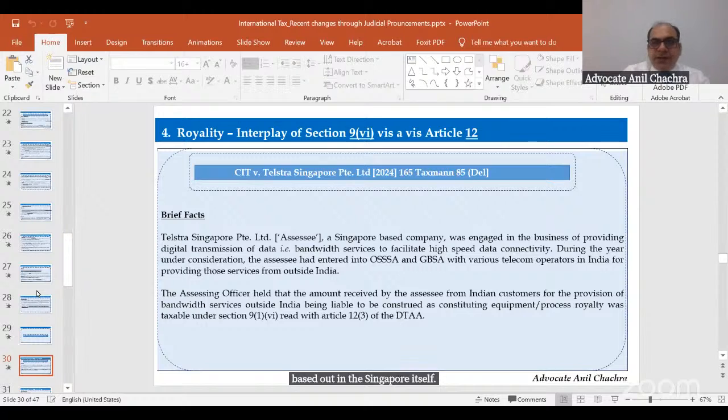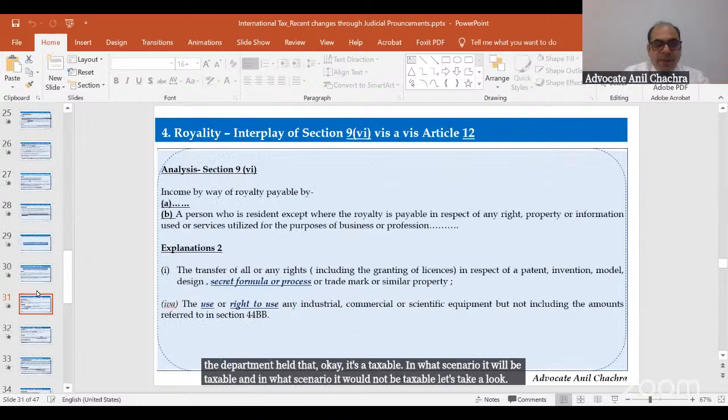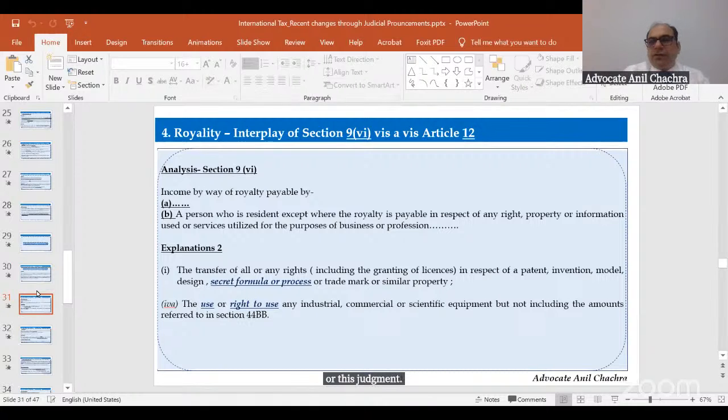The department held that, okay, it's taxable. In what scenario will it be taxable and in what scenario would it not be taxable? Let's take a look over this judgment. Section 9, clause 6, which tells about the royalty part. I have given only the relevant extract of this section.